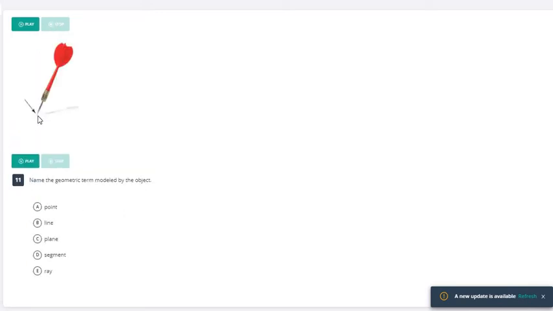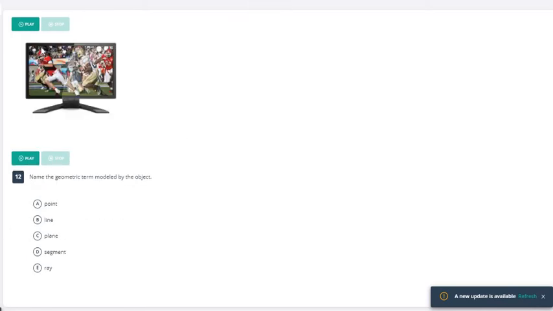All right, number 11, we're talking about just this very tip of this dart, which would be a point, so that's what it's representing there, a point. And then here we have a rectangle, and a rectangle is a type of plane.